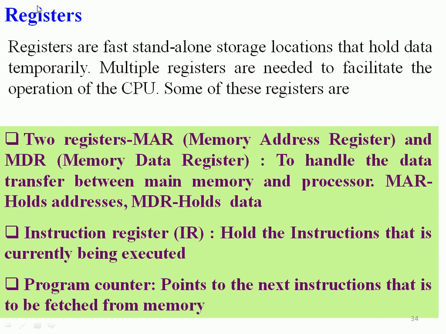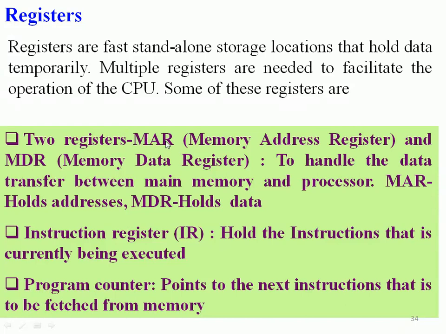right? So registers are fast standalone storage locations, which I told you previously, for holding data temporarily. Intermediate results will be stored on an ad hoc basis, right? Multiple registers are needed to facilitate the operation of the CPU. That again depends upon the architecture. Some machines have 4 registers or 8 registers, and so on.